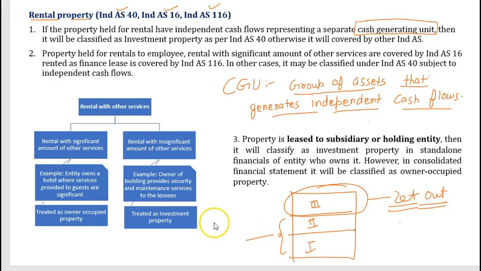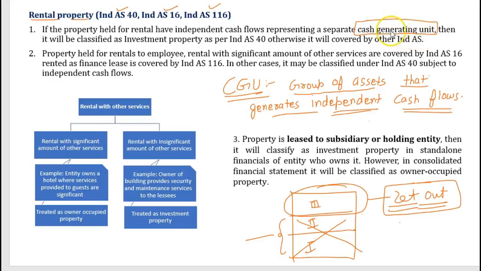Now this let out income from the third floor represents independent cash flow. Why so? Suppose by tomorrow the first and second floor offices get shut down. The entity decides to close down its offices. Still it can receive the rental income from the third floor. Yes or no? So the third floor has independent cash flow, so I can classify this third floor as a cash generated unit. Hopefully it is clear to you.